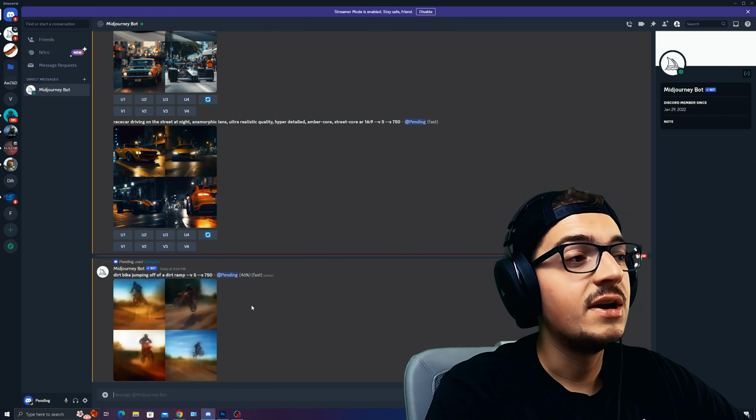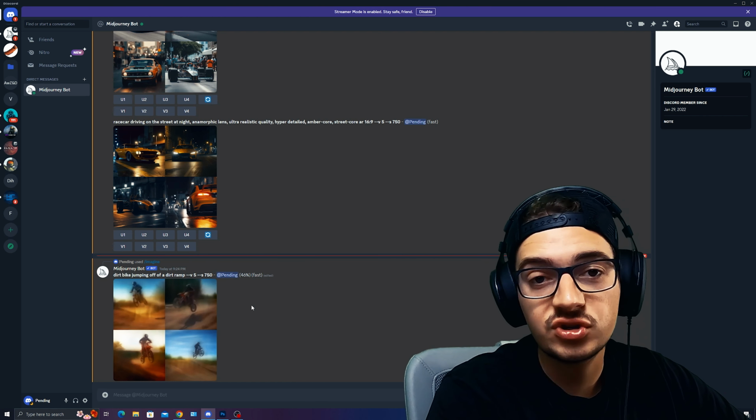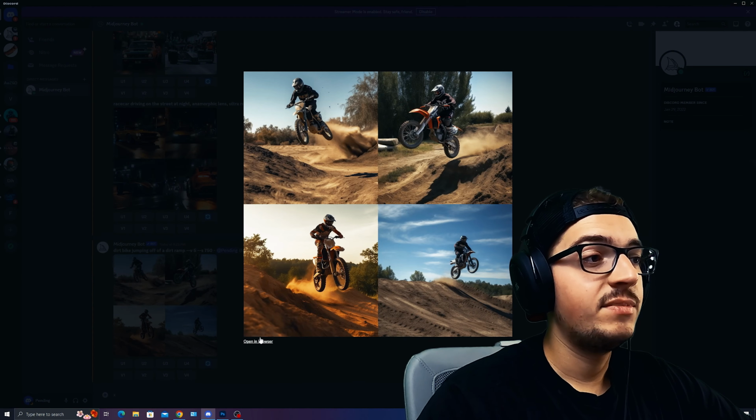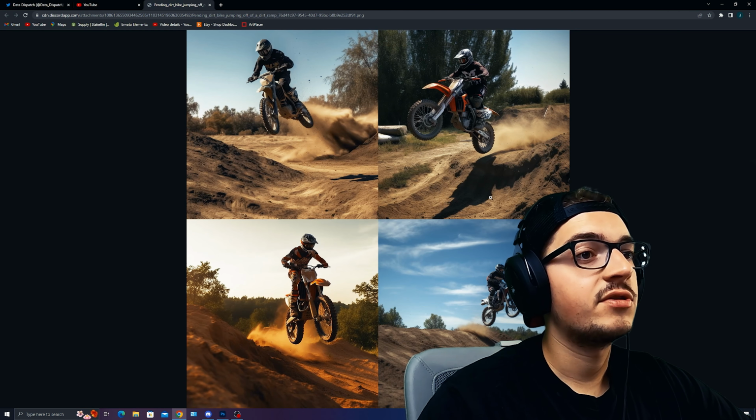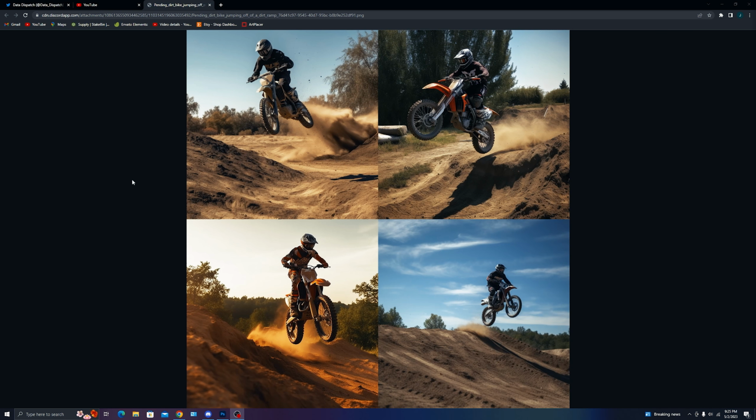So as you can see here, Midjourney is in the middle of creating these images. We'll get back to you as soon as they're created. So here are the images that Midjourney actually created. If we open this up in the browser, we can expand them a little bit. Here we'll get rid of my face photo, but you can see right here, the images actually look pretty good.